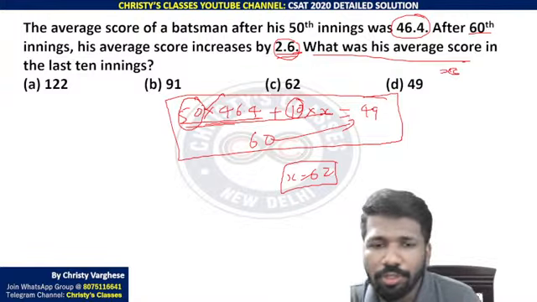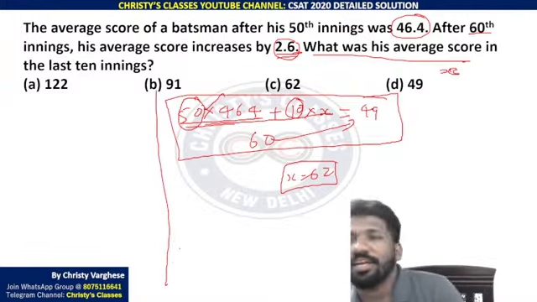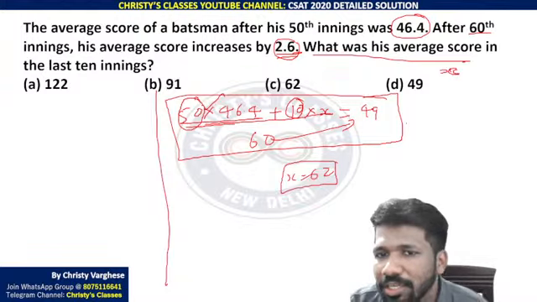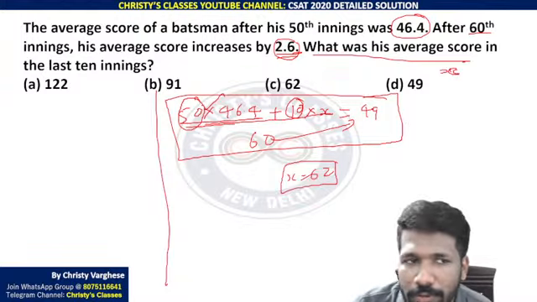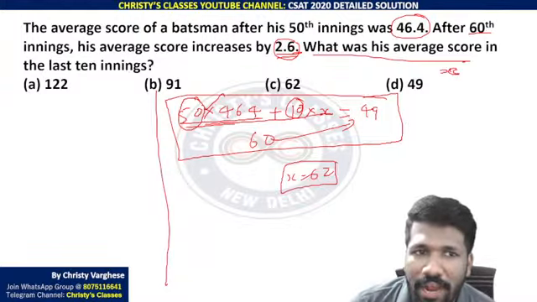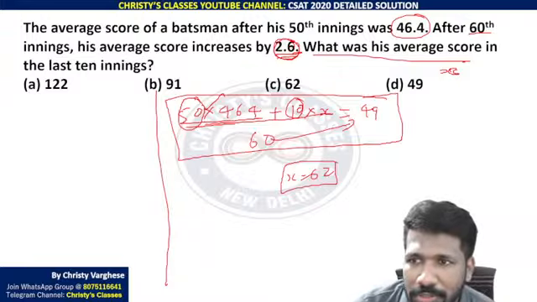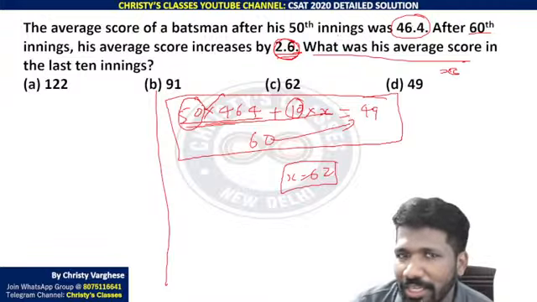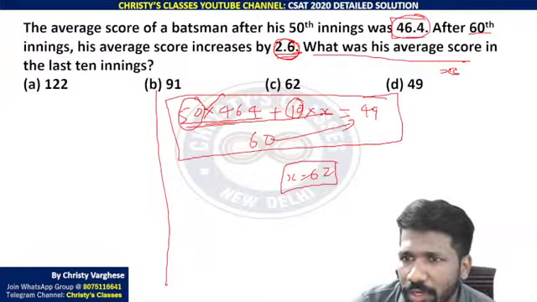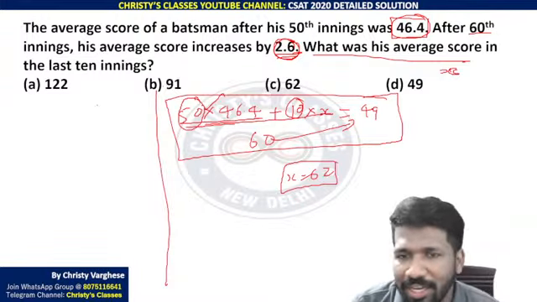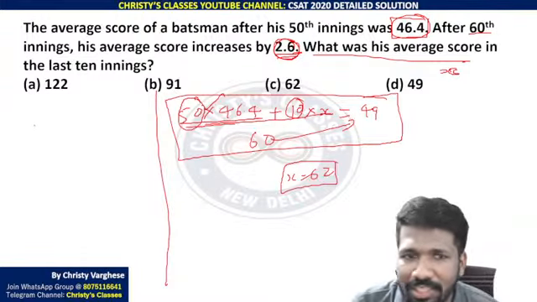Instead, I will tell you a shortcut method using deviation idea. Only look at the deviation instead of looking at all the values. After 60 innings, average increased by 2.6. Why? That is because last 10 innings he scored more than what was necessary. If the batsman was scoring 46.4 only in the last 10 innings, there won't be any change in the average.